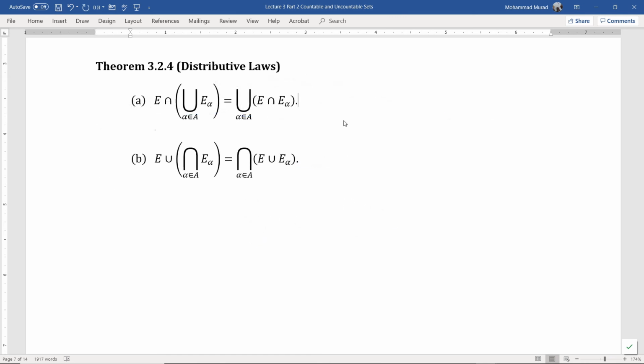For the arbitrary union and intersection of a family of subsets of X, we have the following distributive laws. Suppose E is some set. Then statement A says E intersection the union of E alphas is equal to the union of E intersection E alpha. B says E union the arbitrary intersection of E alphas is equal to the arbitrary intersection of E union E alpha.